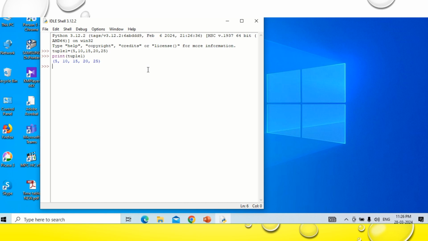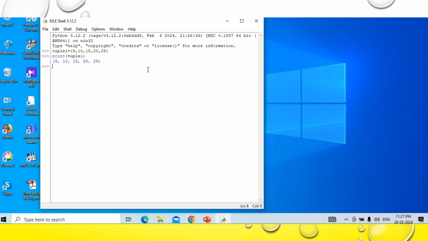As I told, a tuple is a sequence of items separated by commas, enclosed inside the parentheses, that is in small brackets, whereas a list is a sequence of items separated by commas enclosed within a square bracket.